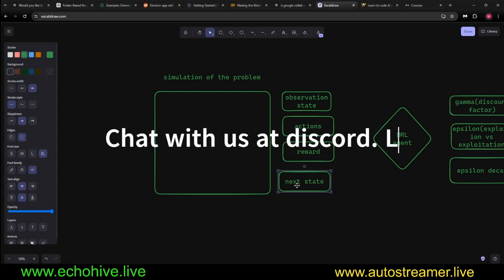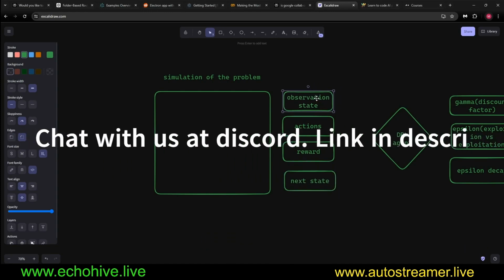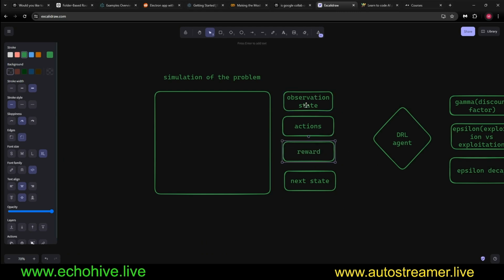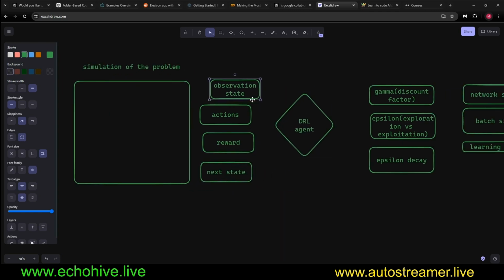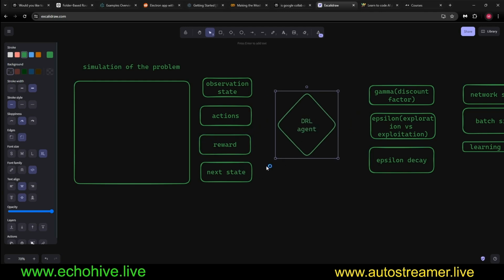After all this is done, we get the next state, which is the next observation state. In reinforcement learning, this is talked about as SARS: state, action, reward, next state. You get the state, you let the network take actions on it, you perform a reward function so that the model can learn, you give it feedback, and then you get the next state. We have an agent here which receives the observation, then returns actions. We implement those actions in our simulation, then we get the rewards based on what the action resulted in, and we send this back to the agent. That's how it's going to work.